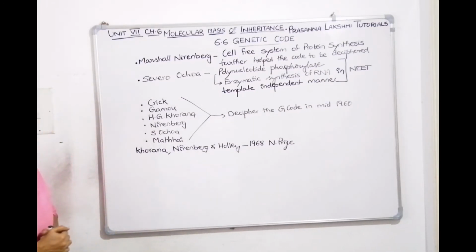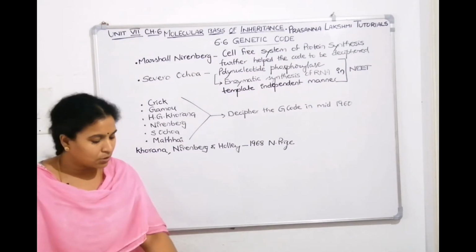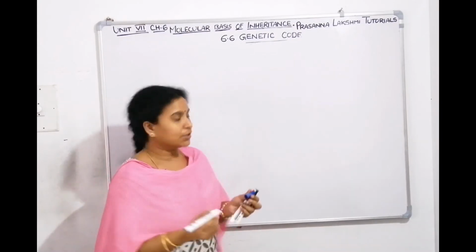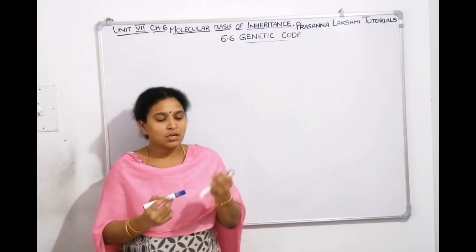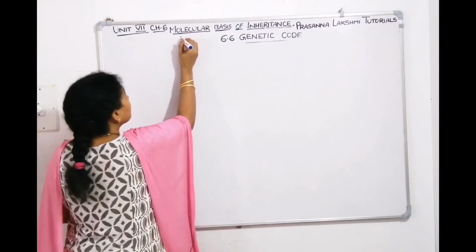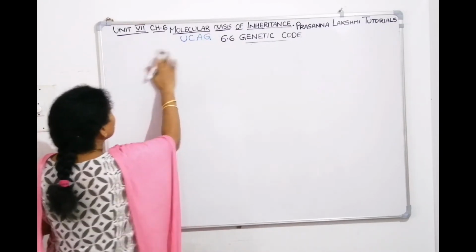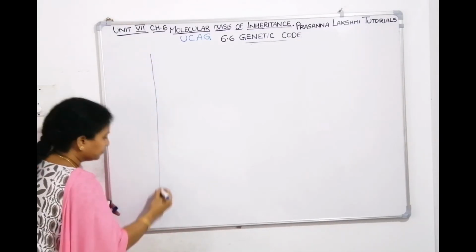If you want to take a screenshot, yeah. Now, if we have to talk about the genetic code, we'll draw the genetic code. For the genetic code, we need to remember the order U, C, A, G. So we know the code is triplet. The first base, we will write it here.